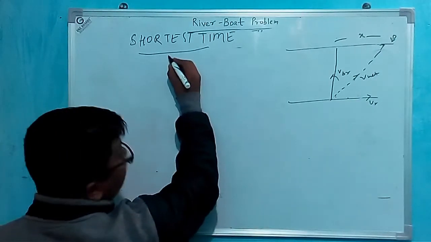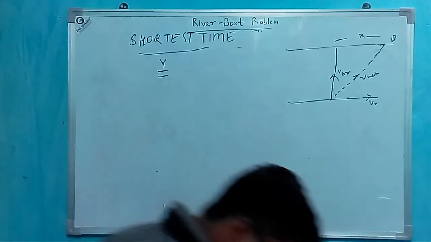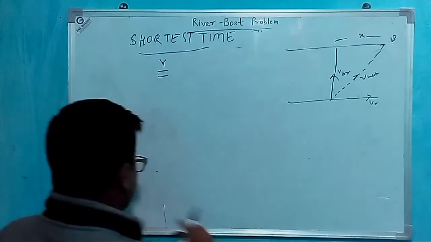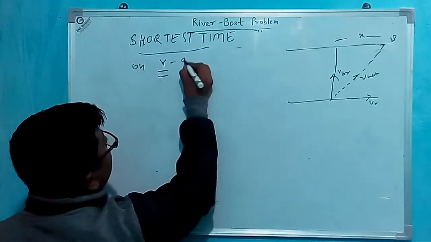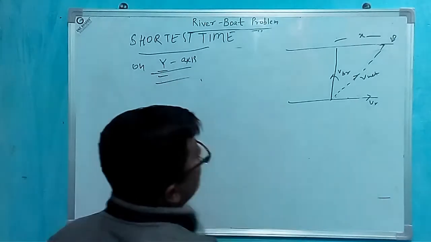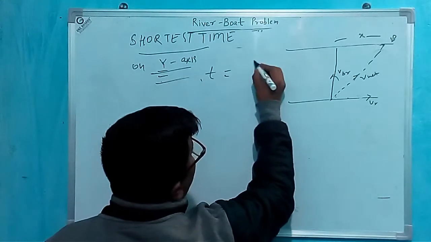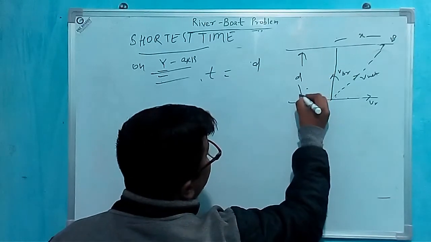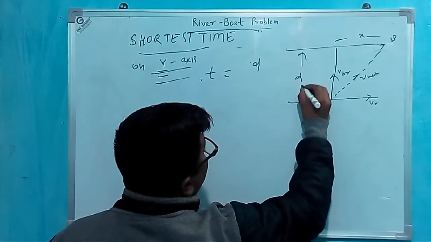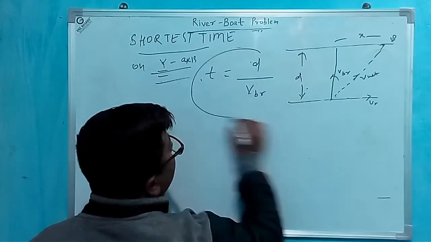If we write the equation on y-axis, we can easily see that on y-axis the time period will be, if width of river is d, then time period will be d by VBR.